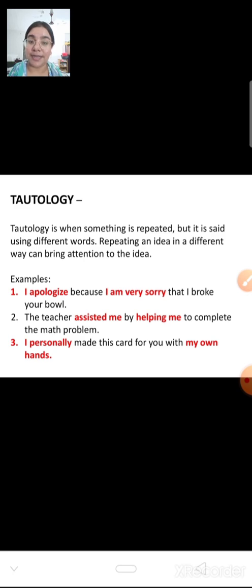I personally made this card for you with my own hand. Now tell me, personally means obviously you are going to make it, but here what it said, I personally made this card by my own hand. The same thing is said but by using different words. That is known as tautology.